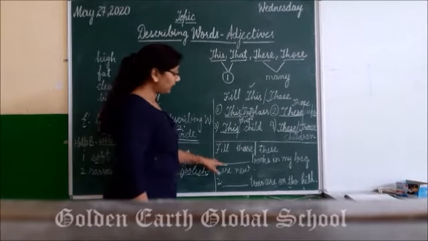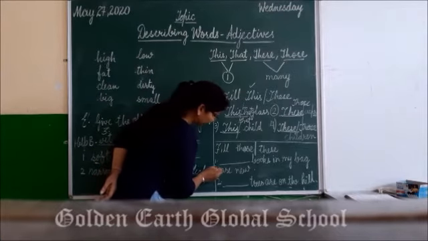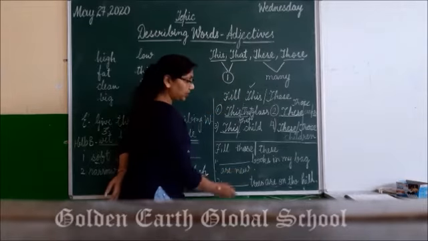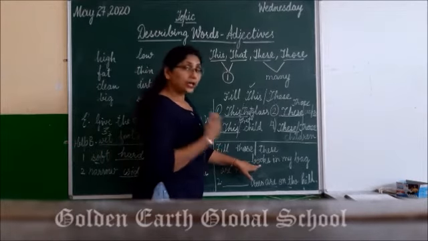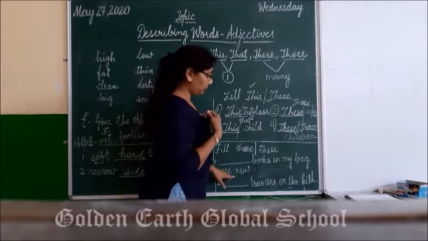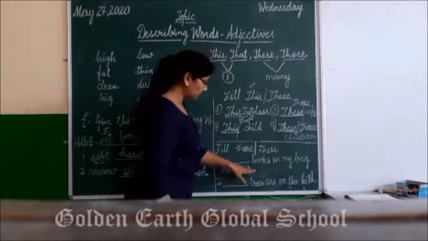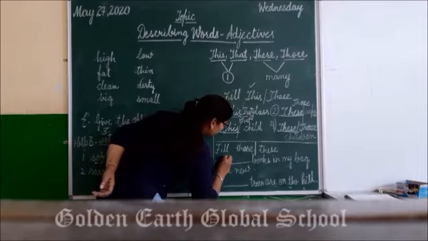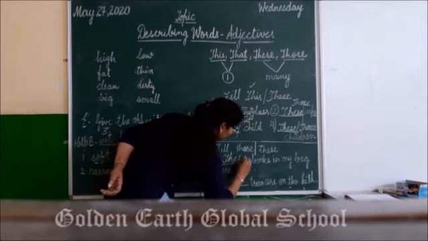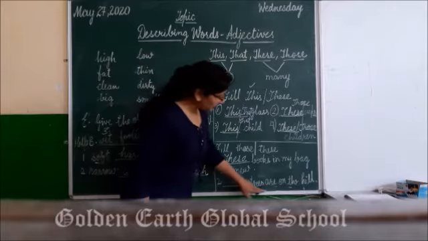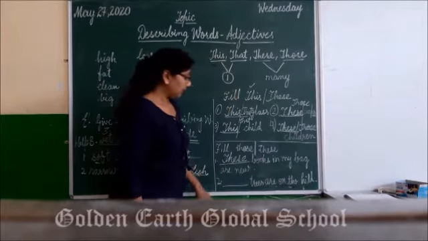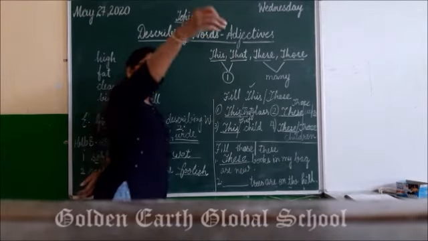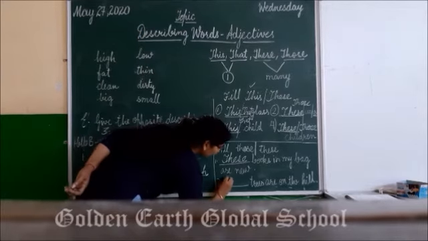Right, student? Now see, let's read the sentence carefully. Dash books in my bag are new. So the person here is talking about the books that are new in his bag. So bag, obviously it is close to him. We will use these books. Dash trees are on the hill. So trees are away from us. We will use here those.